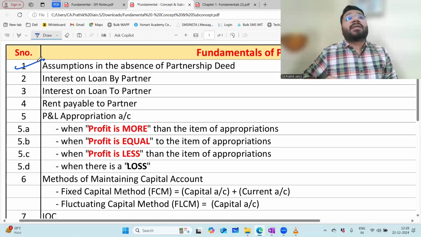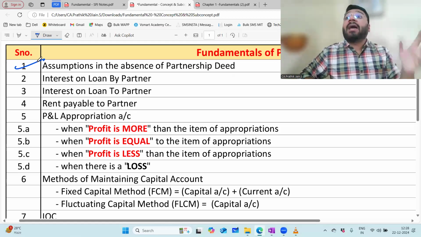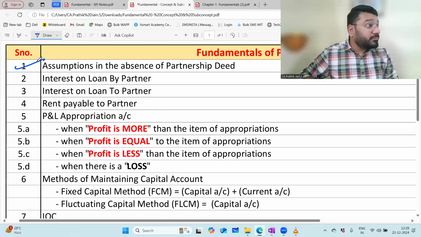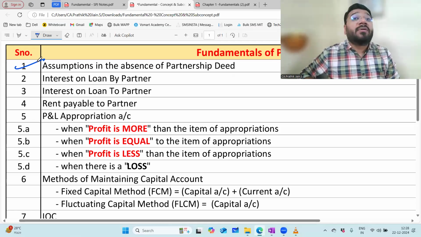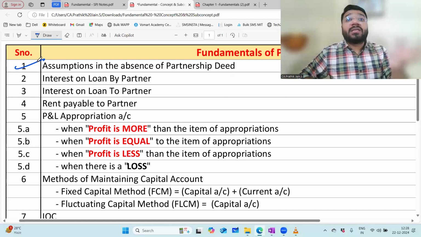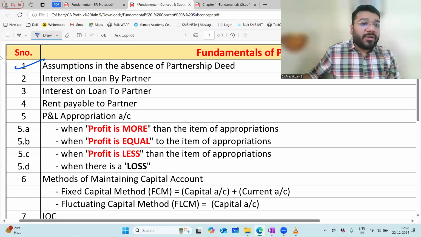In the first class, we discussed a few very important points. What is the meaning of partnership? What is the definition of partnership? What is the liability of partners in the partnership firm? Unlimited, jointly, severally liable. Then we discussed the features of partnership: minimum 2 partners, maximum 50. Like that, we discussed the theory. Then we discussed, in the absence of a partnership deed, what are the important provisions? So this is that list.